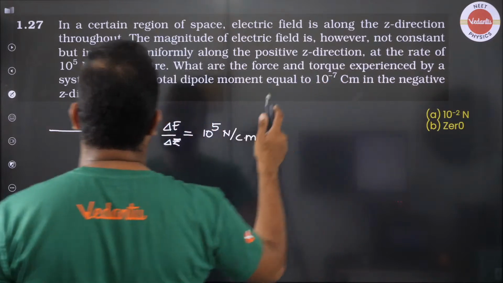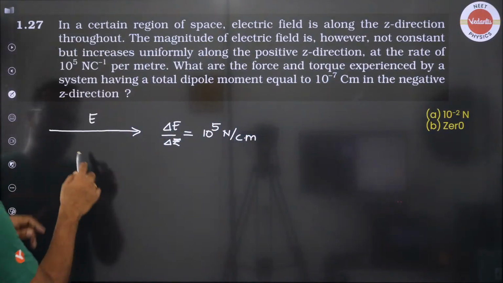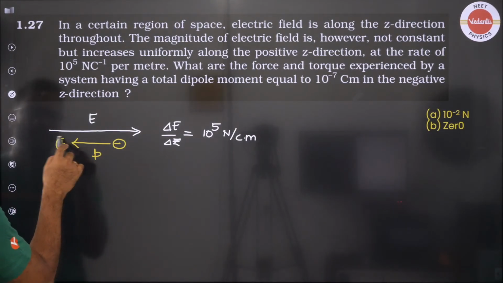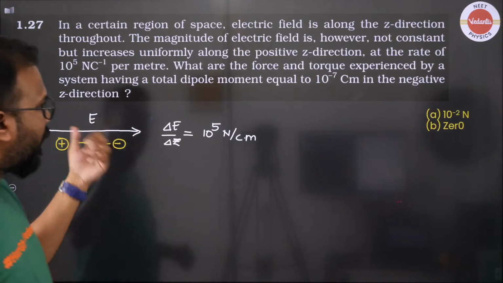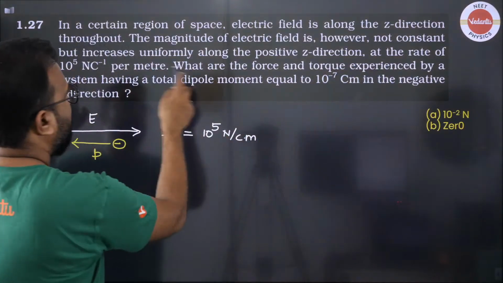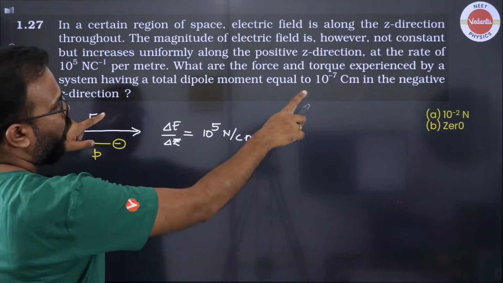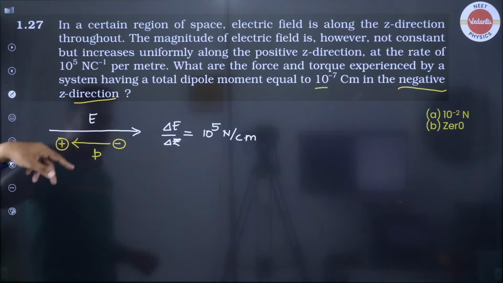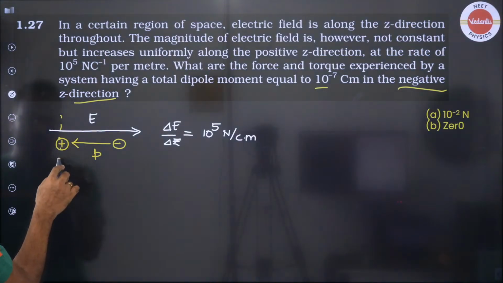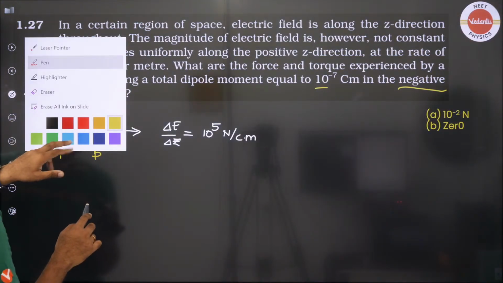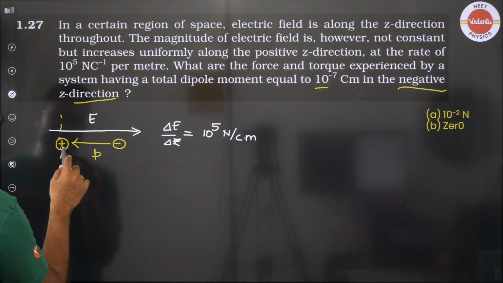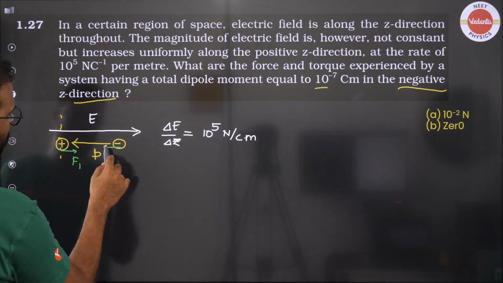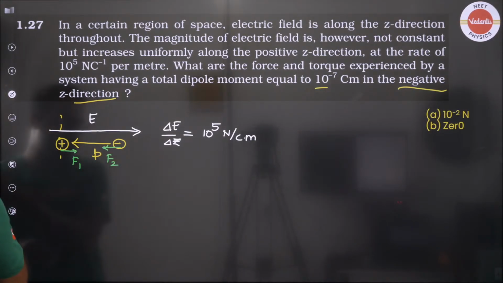Also, it has been given to us that there is a dipole that you are placing here, which is pointing towards the negative z direction at the rate this one. And what is the force experienced by a dipole, which is 10 to the power minus 7 in the negative z direction? So you see that here this positive charge will experience a force in the direction of electric field, while this negative charge will experience the force in a direction which is opposite to the electric field.